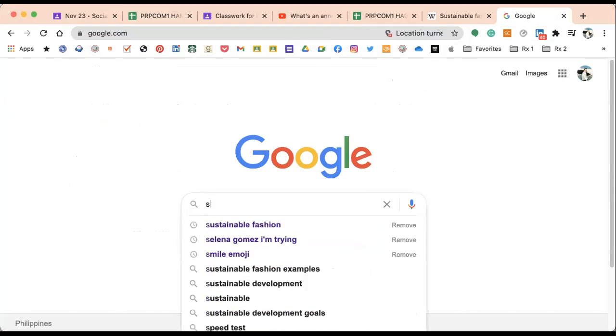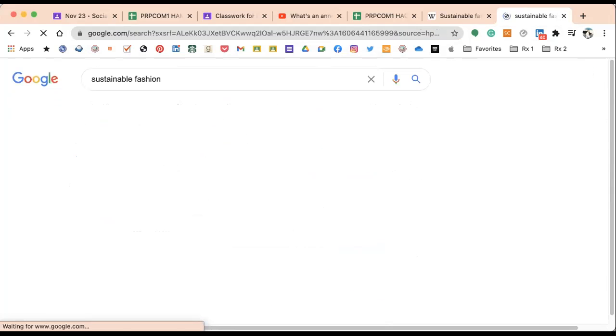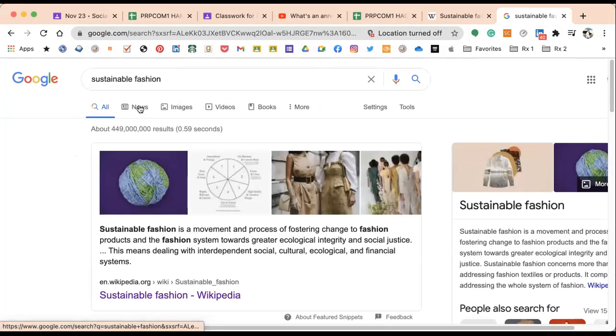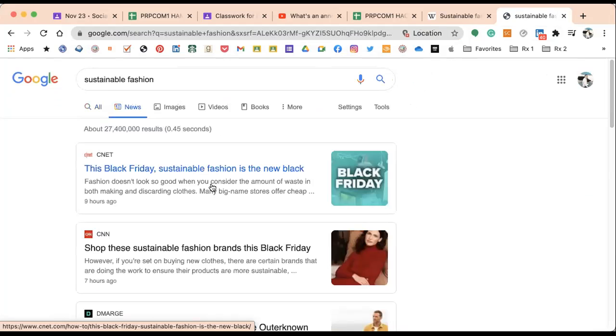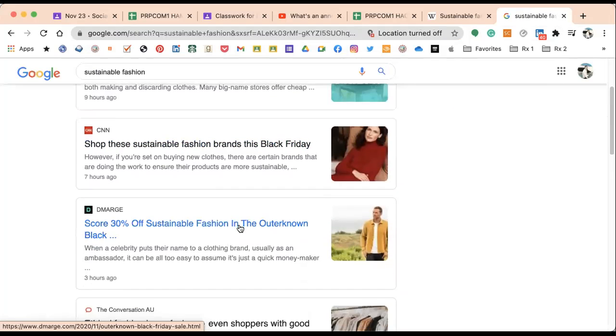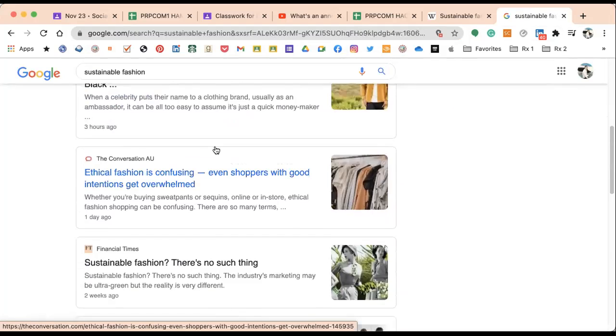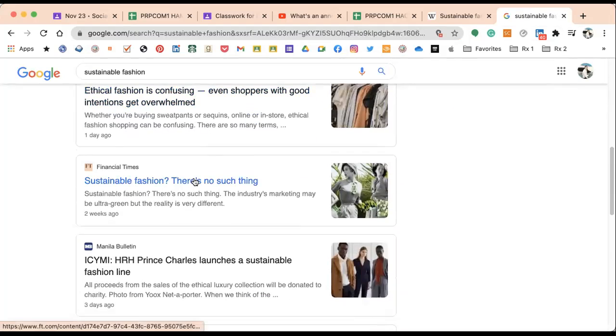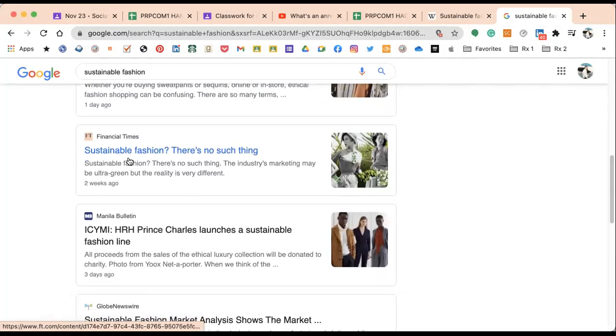Example, you type again sustainable fashion, you can go actually to news. So the best way for you to go over details is to go to news and look for articles in good sources that will teach you something. So, this is quite an intriguing article. Sustainable fashion, there is no such thing.